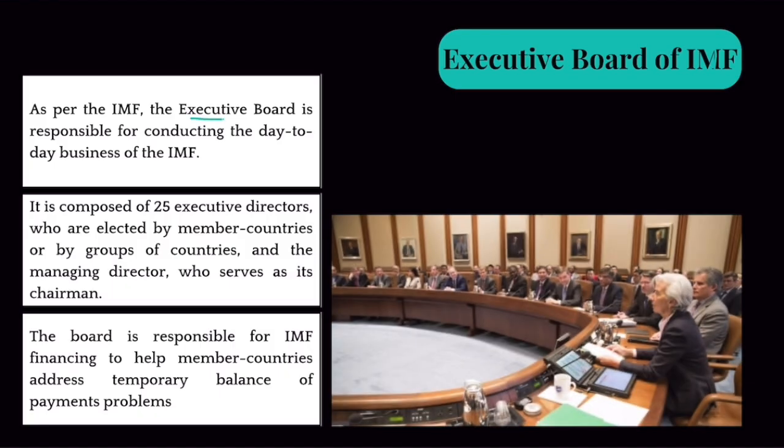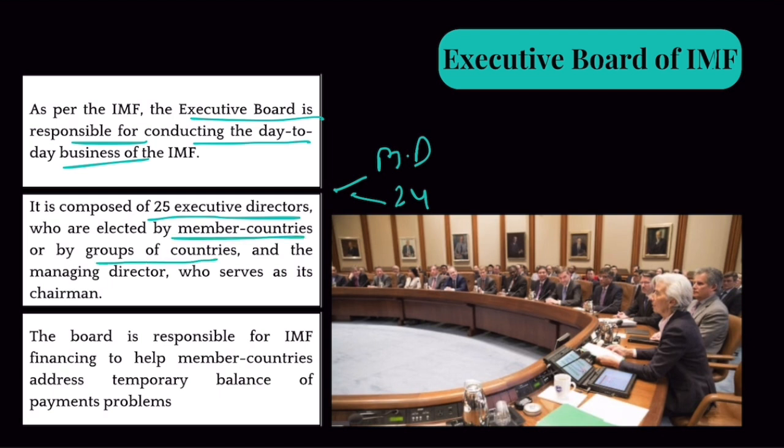So as per IMF, the executive board is responsible for conducting day-to-day business, like I told you. It is composed of 25 executive directors, basically one managing director and 24 executive directors, who are elected by member countries or group of countries, and the managing director who serves as its chairman. Okay. The board is responsible for IMF's financing to help member countries address temporary balance of payment problems. That is different. Okay, they take day-to-day decisions, daily decisions. Now, what is the appointment process?